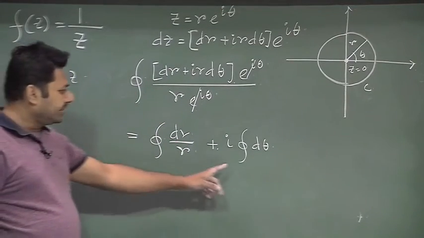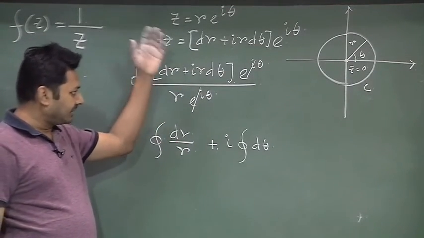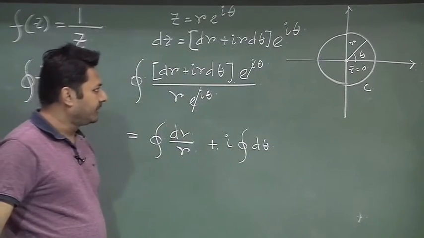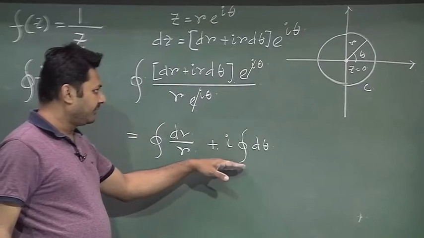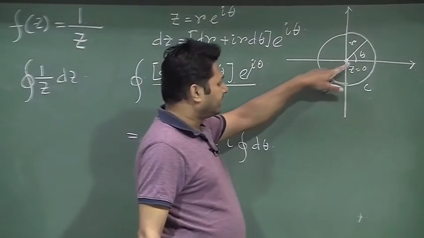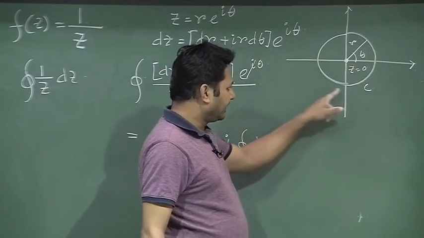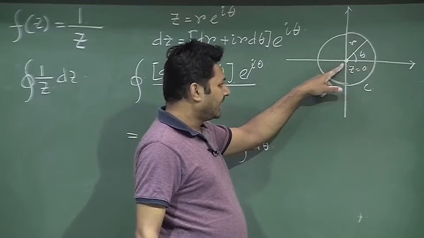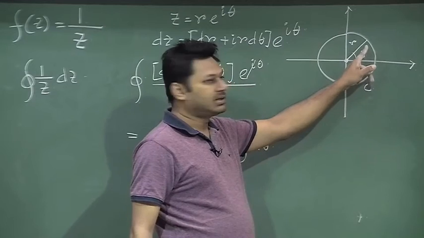Now, here is the interesting thing. The calculation is exactly the same as what we have done in the previous problem, but here we have something extra. The extra thing is that theta is now rotating like this, enclosing the point z equal to 0. That means initial theta and final theta may not be the same.